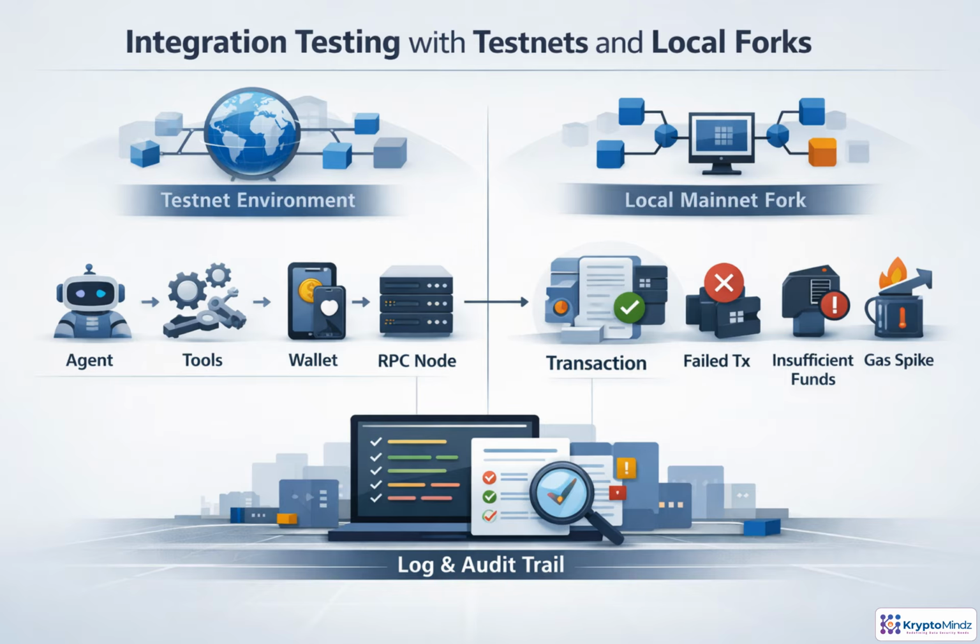Integration testing is where the agent meets the real transaction path. Use testnets to exercise preparation, signing, broadcasting, and receipt monitoring without risking funds. Use local forks when you need mainnet-like state, existing contracts, and repeatable failure cases. Deliberately trigger reverts, insufficient balances, and gas spikes. Then confirm that policy checks, tool calls, wallet actions, and receipts are captured in logs. If something breaks, the audit trail should explain exactly why.